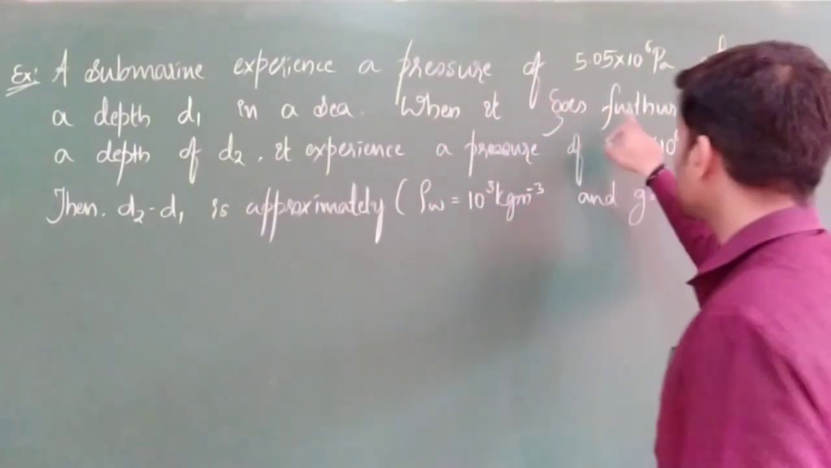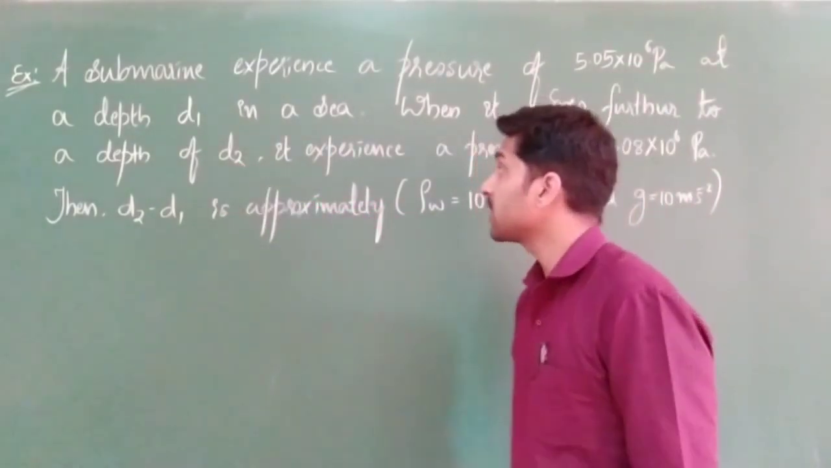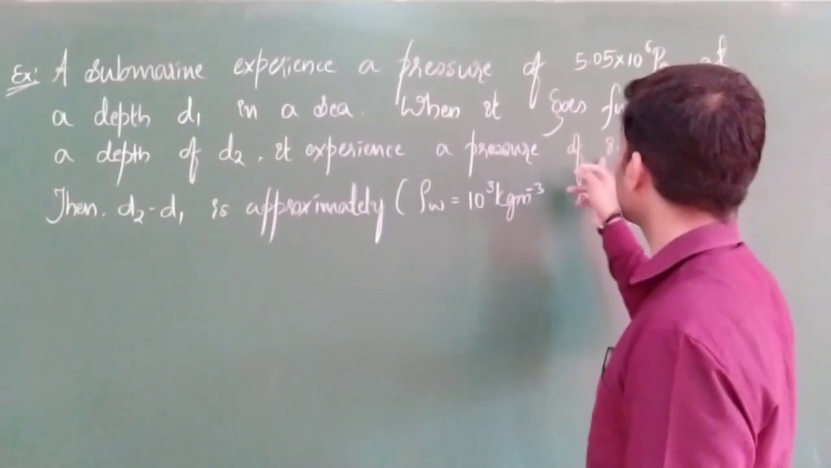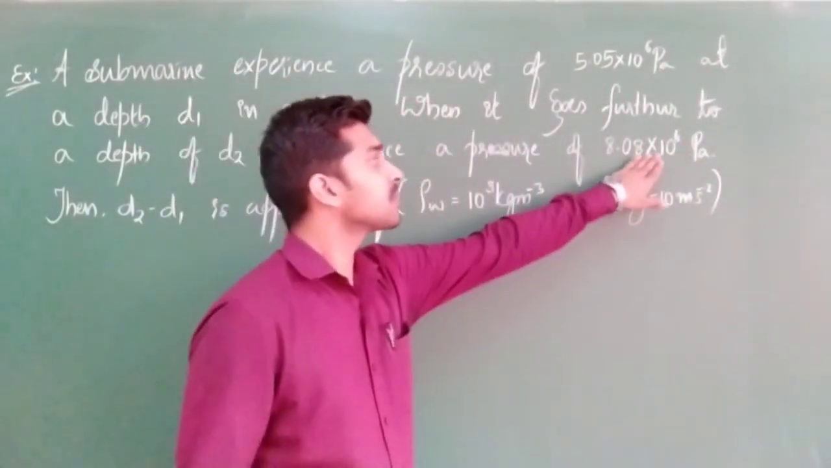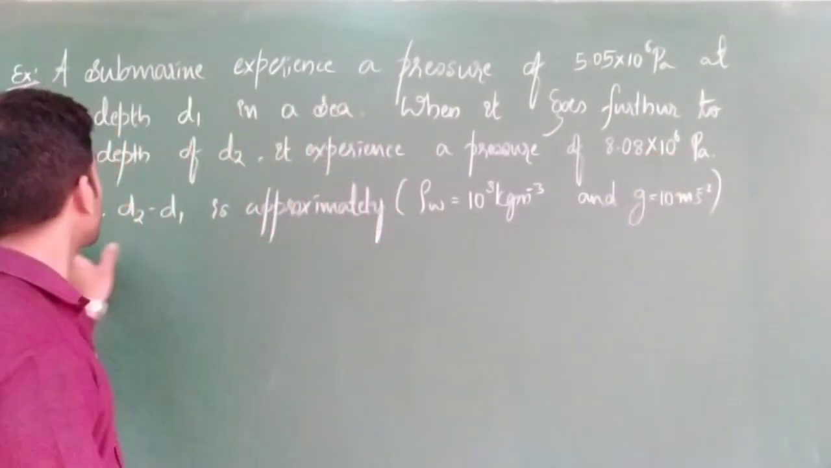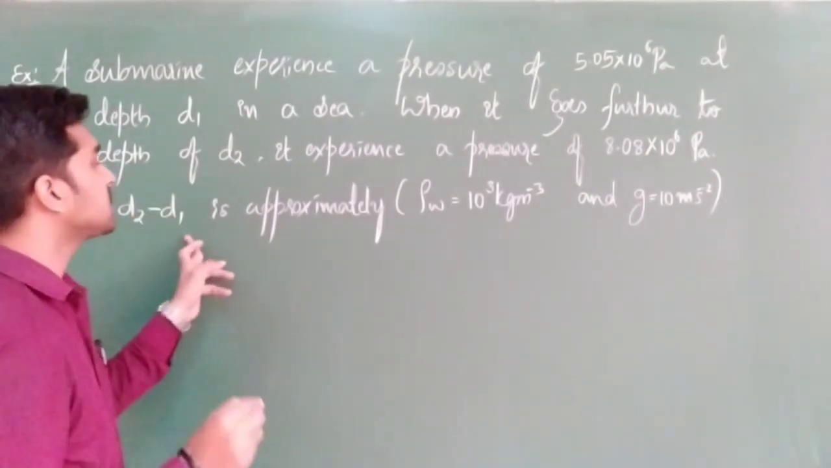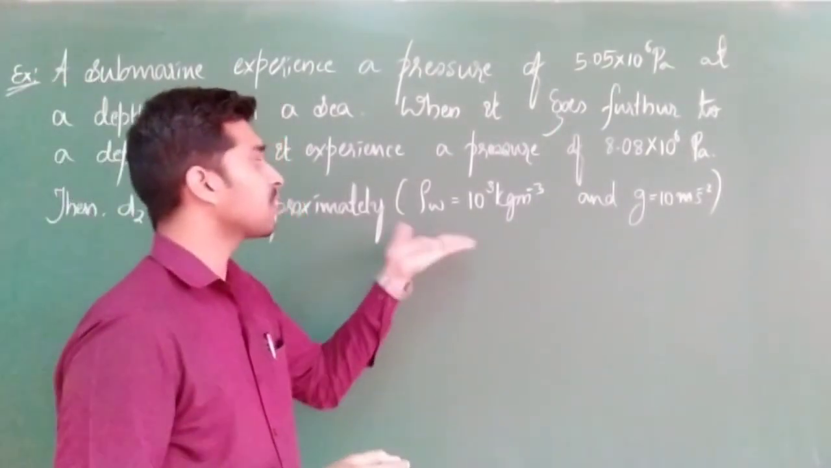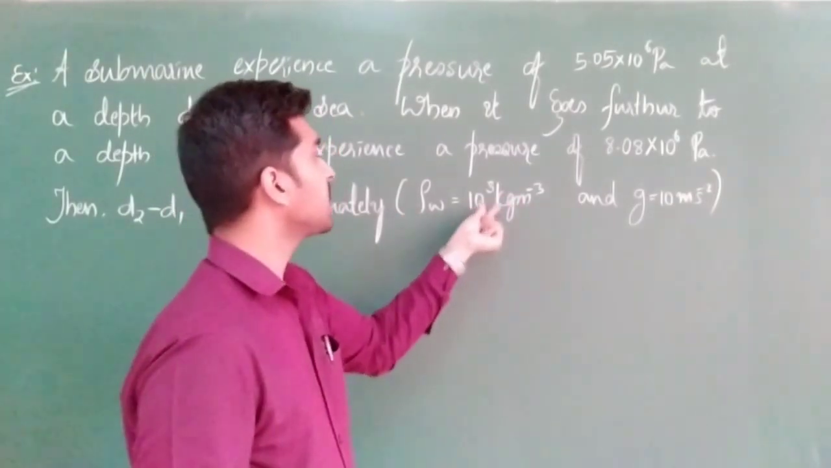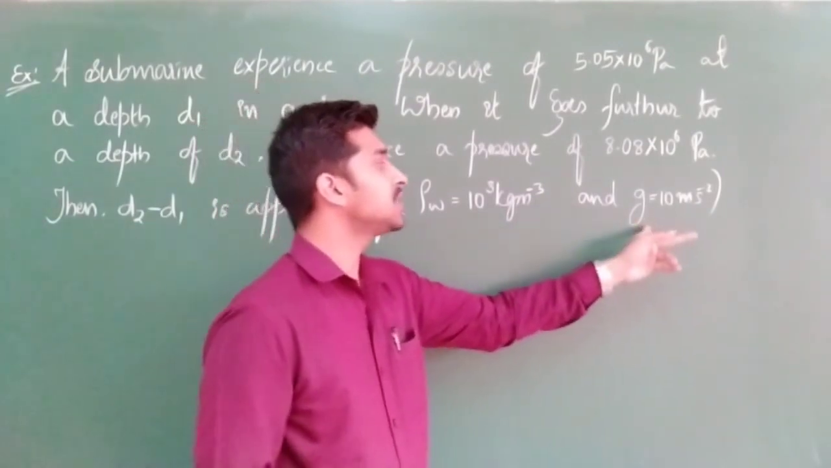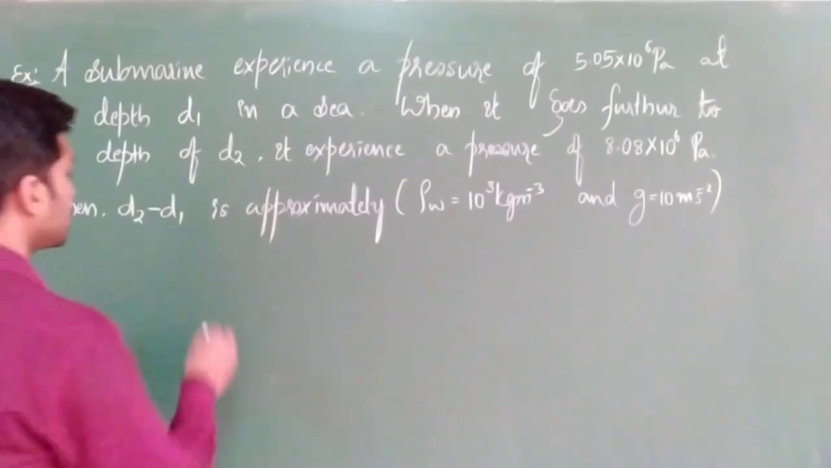Next, when it goes further to a depth of D2, that means when it goes still deeper, it experiences a pressure of 8.08 into 10 to the power of 6 Pascal. Clear? Next, they are asking, D2 minus D1 is approximately equal to what value? The density of water is given, 10 to the power of 3 kg per meter cube, and the g value is also given, 10 meter per second square. Clear? So shall we go for the solution?